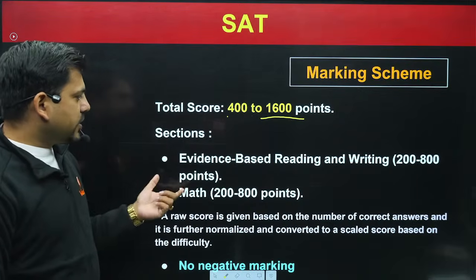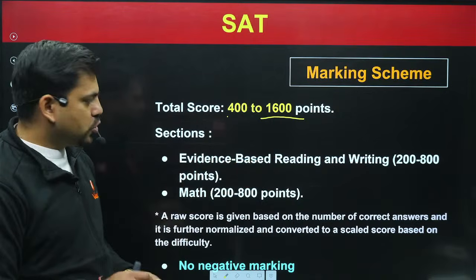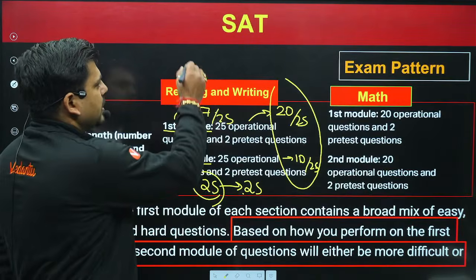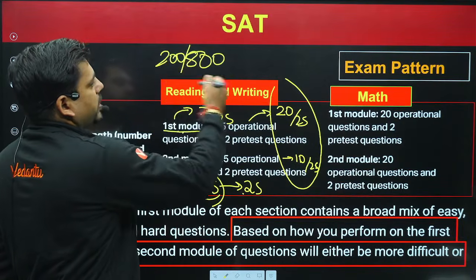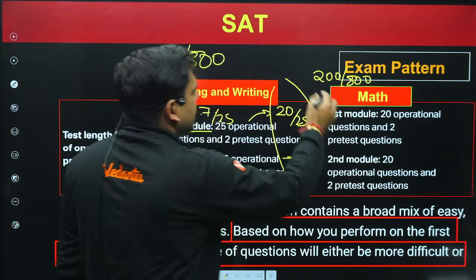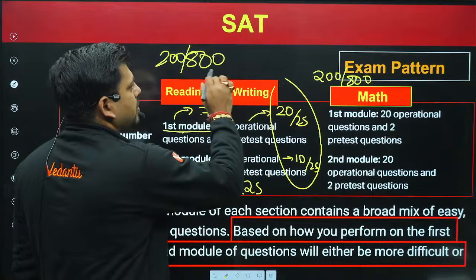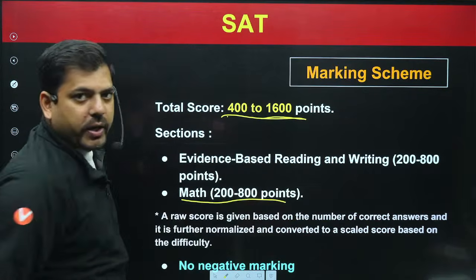Now, sections: evidence-based reading and writing. This is of 200 to 800 points. So there is the reading and writing section, of 800 maximum, minimum 200 to 800. And again, mathematics is of 200 minimum to 800 maximum. And that is how it becomes 400 minimum to 1600 maximum. Mathematics 200 to 800 points.